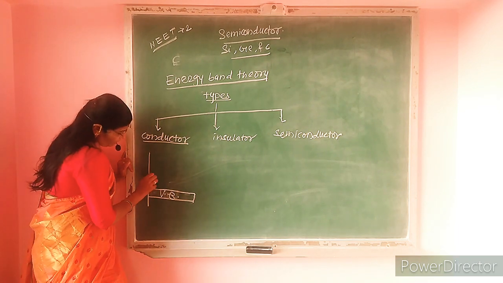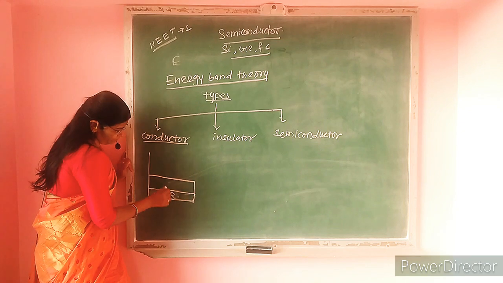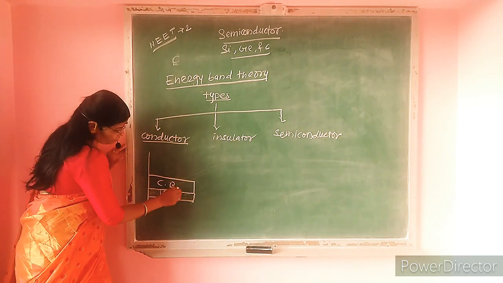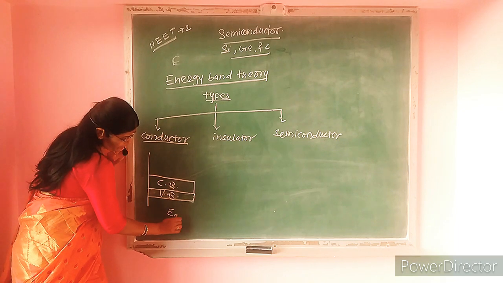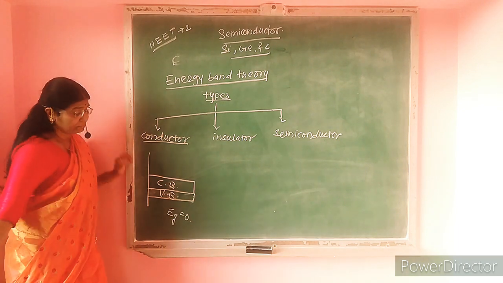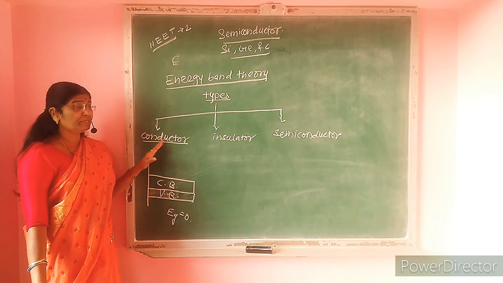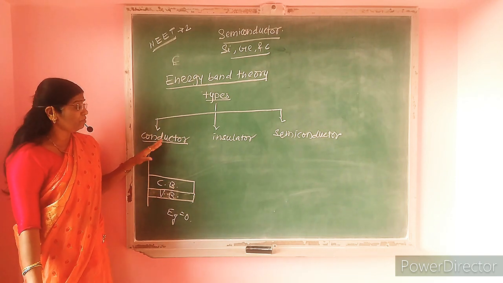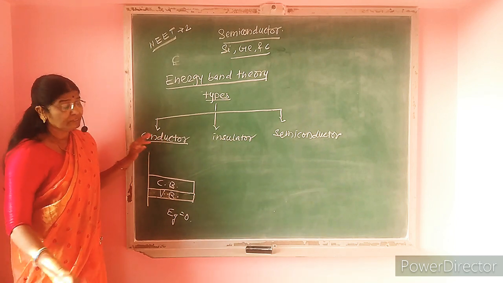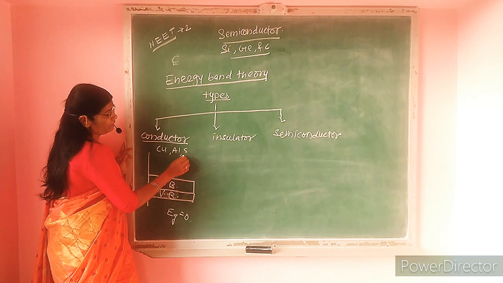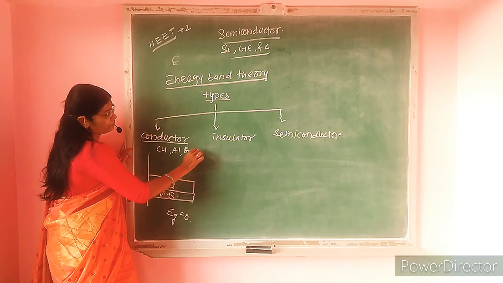If valence band and conduction band overlap with one another, or there is no forbidden energy gap between valence band and conduction band, those materials or those solids are known as conductors. Example: copper, aluminum, silver, gold, etc.